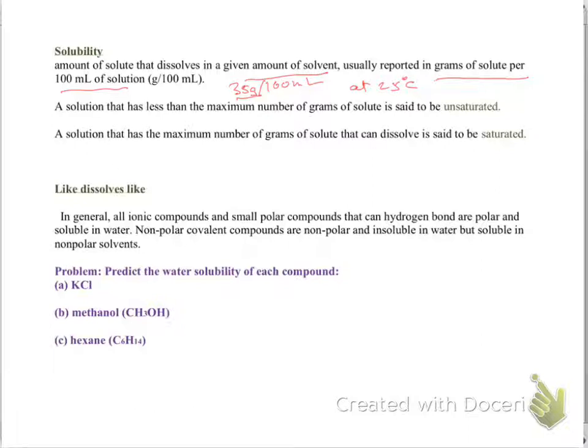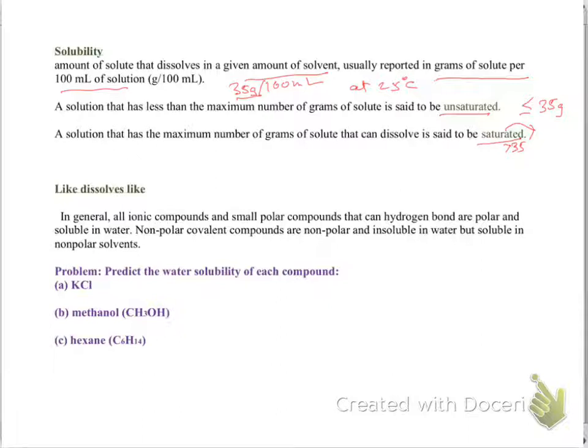If you have 35 grams or less than 35 grams, you call the solution unsaturated. But if you go even slightly above 35, which is even 35.0001, then your solution is saturated, because that extra added amount, you will be able to see that particle in the solution. At that time we say the solution is saturated.